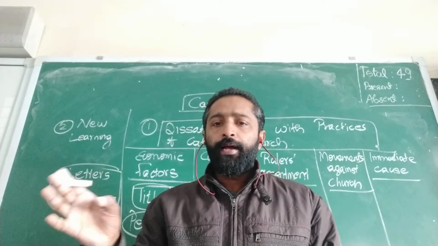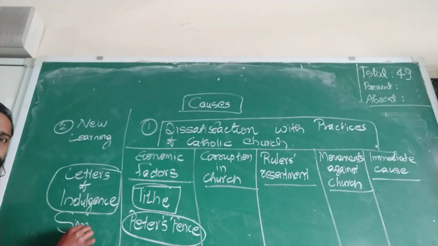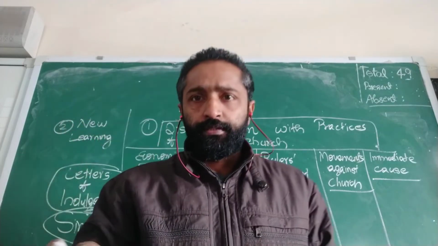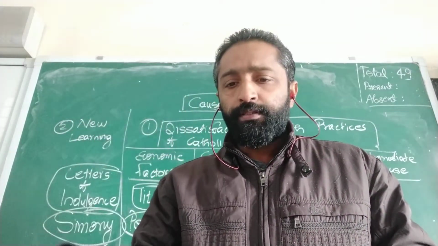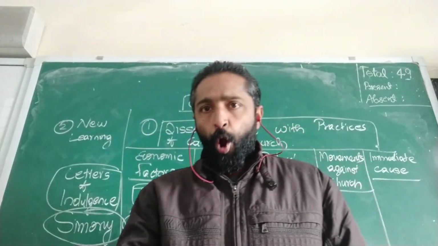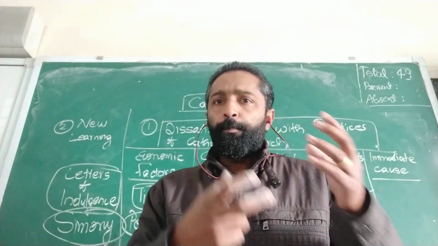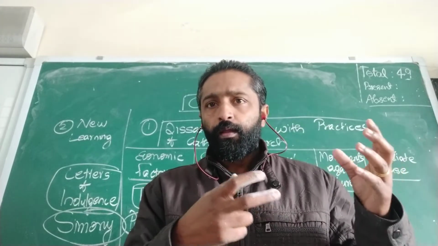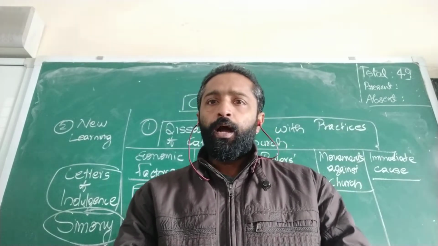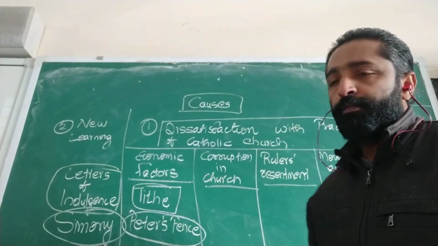Okay? And the next term is simony. Simony means the offices of the church were given to the highest bidder. Bidder means like you go for an auction, and the item is given to the person who bids the highest amount of money. So the offices of the church were kept for auction, and those offices were given to the highest bidder. And these are the economic factors.